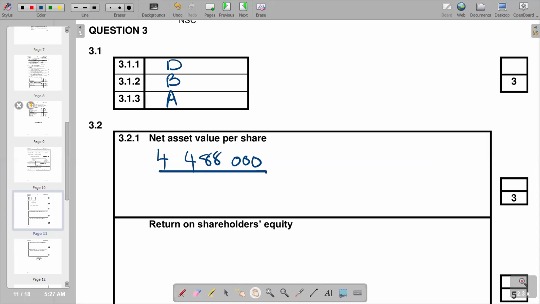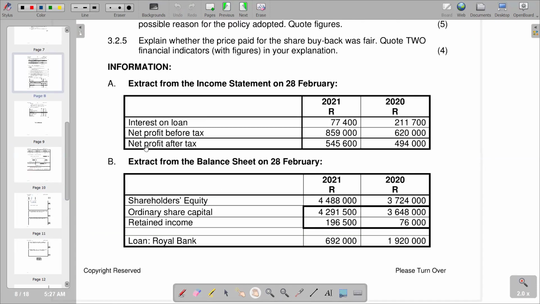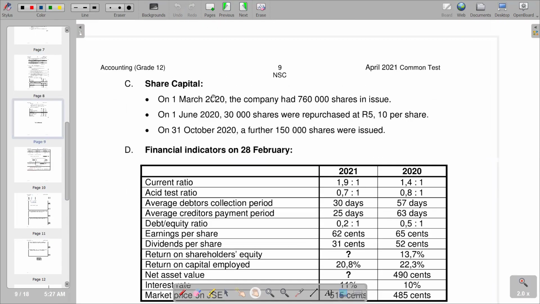We go to check in terms of the denominator. Remember the denominator, we said it's number of issued shares. So we go back there. We see that the only way we can find the number of shares, we go to additional information. We see that this is the share capital section, where we are told that on 1 March 2020, the company had 760,000 shares in issue. On 1 June 2020, 30,000 shares were repurchased at 510 per share. On 31 October 2020, a further 150 shares were issued. So as simple as that, initially we expect it's going to be a minus.